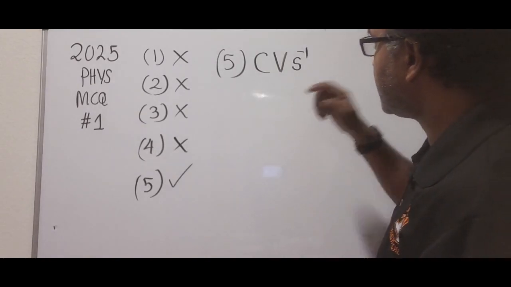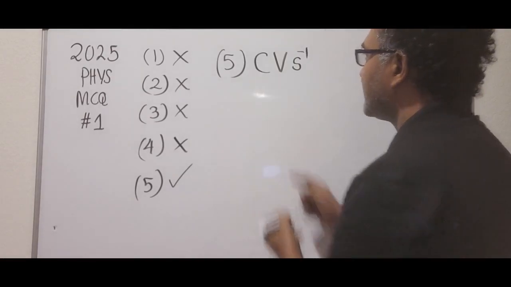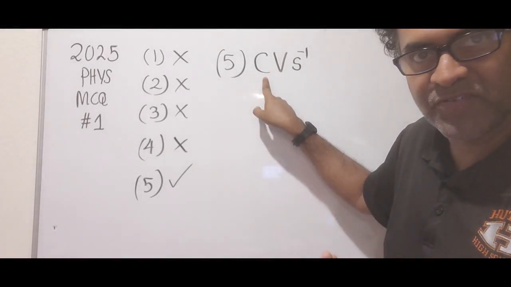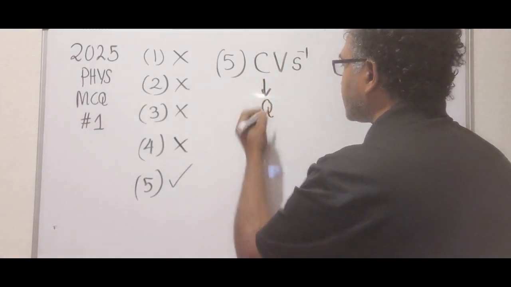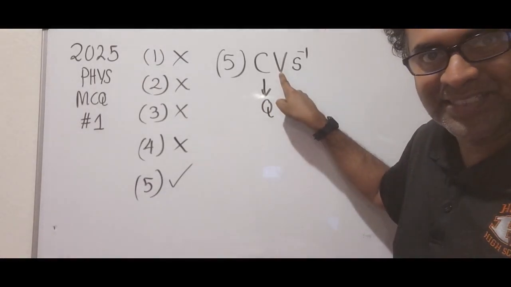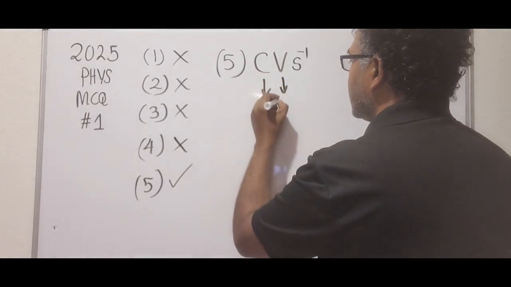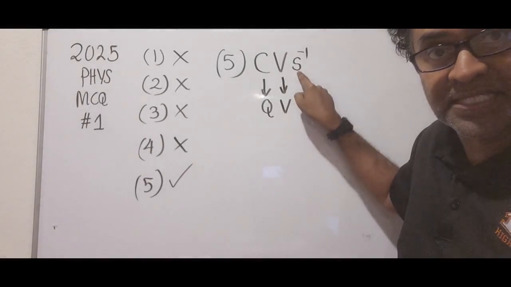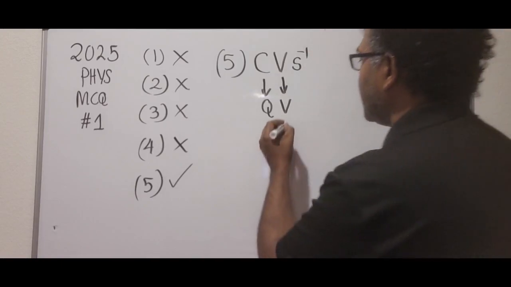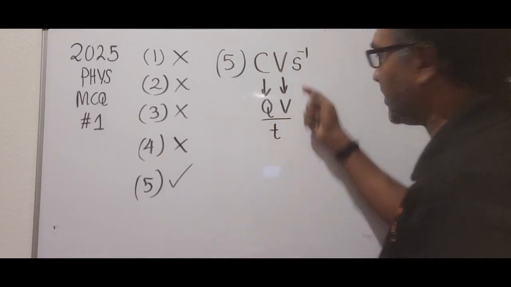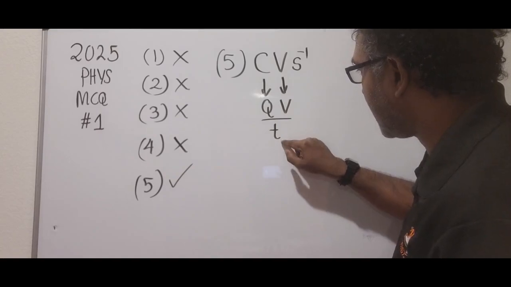So C stands for coulombs, which is the unit. The corresponding physical quantity would be the amount of charge. That's again volts, so the corresponding physical quantity would be voltage. And then this is per seconds, so that's going to be per time. We could take this to the denominator and put it like that, time, because seconds is the unit. The corresponding physical quantity would be time.